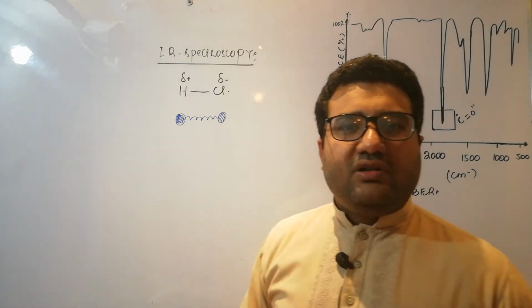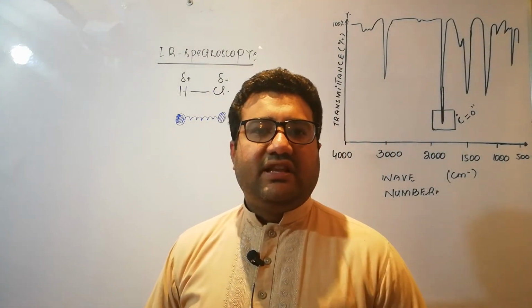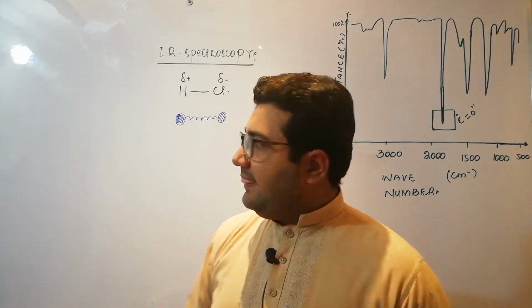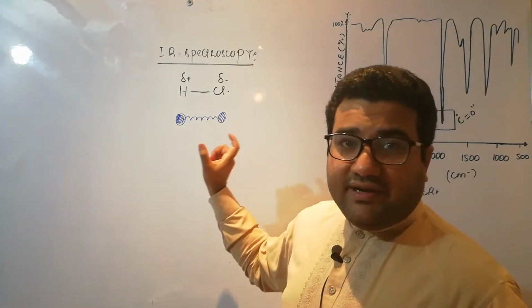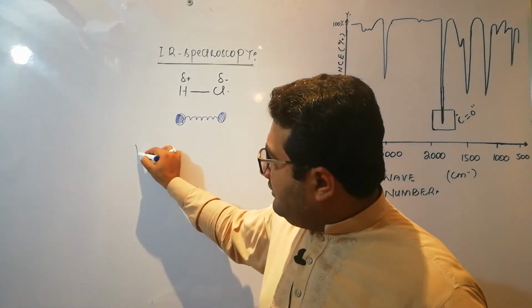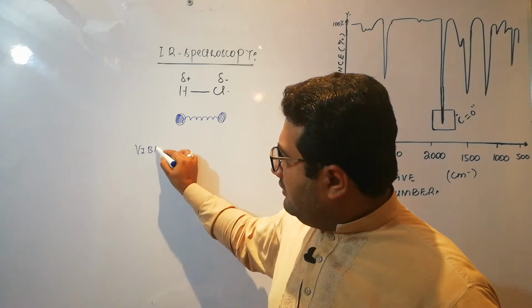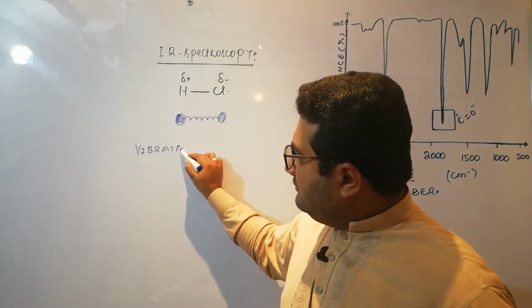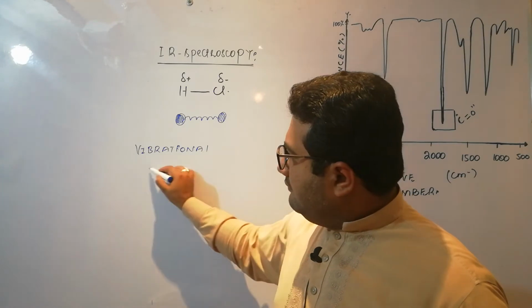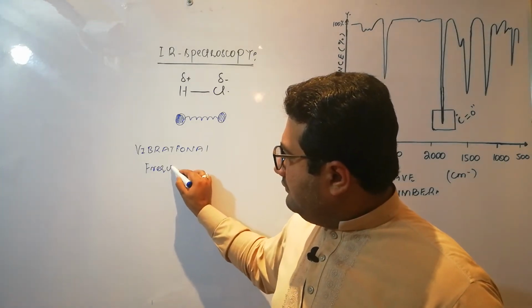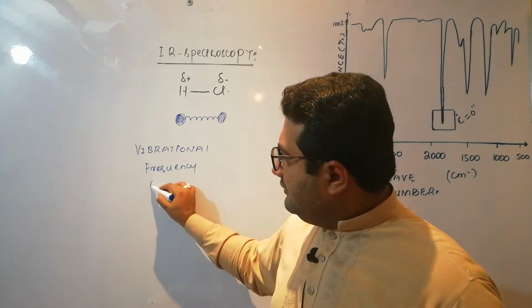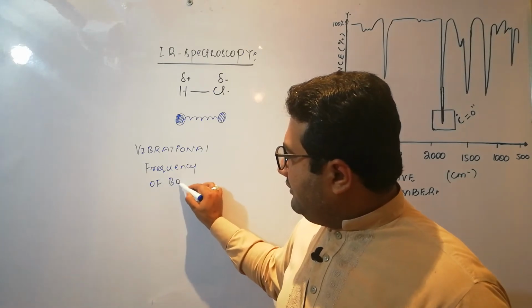So these two balls are actually connected with the help of the spring. And the bond is vibrating. There is a particular vibrational frequency of this bond.